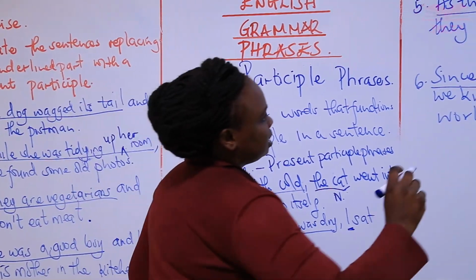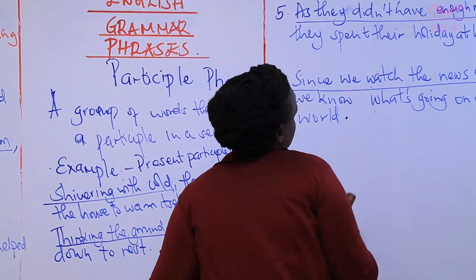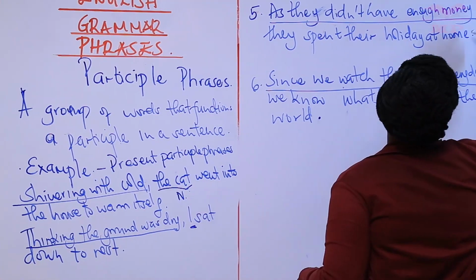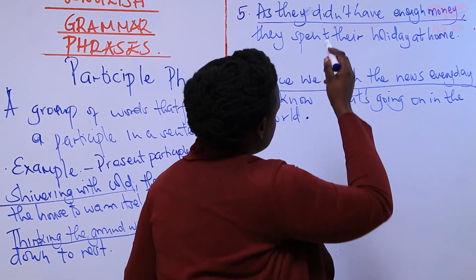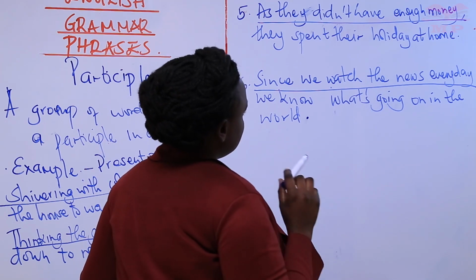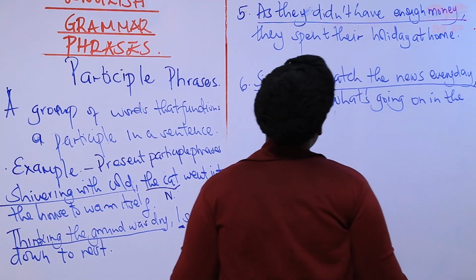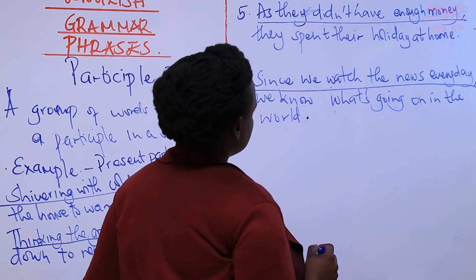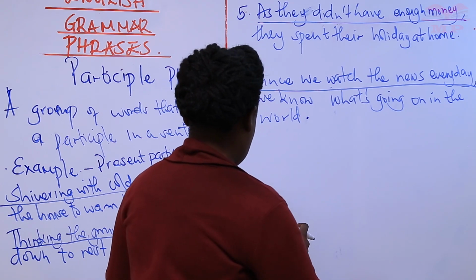As they didn't have enough money, they spent their holiday at home. Again, you replace the underlined part with the participle phrase. And then number 6: Since we watch the news every day, we know what's going on in the world.